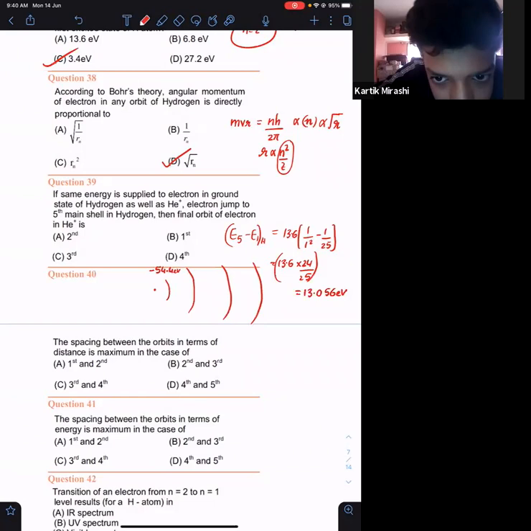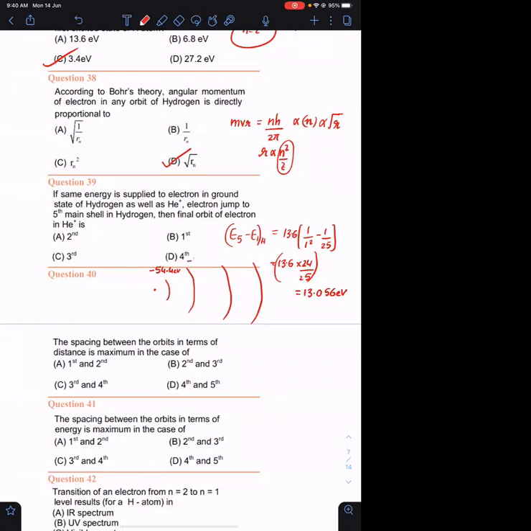Agreed. What is the energy of the second orbit? Minus 13.6. Z square is also 2 square. n square is also 2 square. It is minus 13.6. What is the energy of the third orbit?